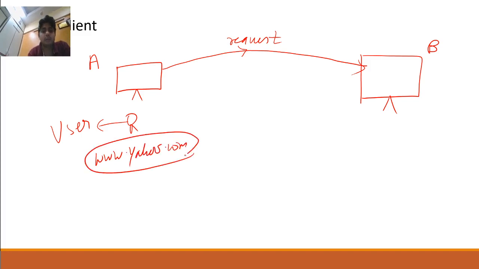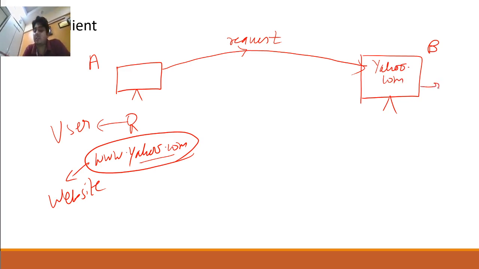Now the user is typing www.yahoo.com. This is a website. So the user is typing www.yahoo.com from this machine, and the request will go to this computer where yahoo.com is installed. The entire website is installed here. So this machine is called the server machine. Why server? As the name suggests, to serve.